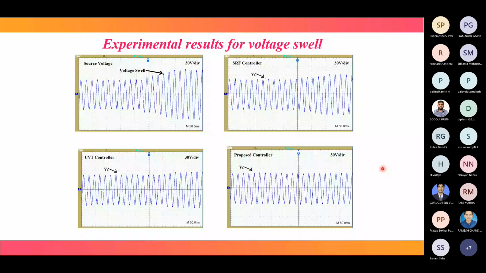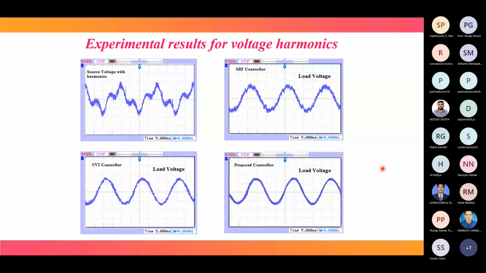So the voltage signal has this much harmonic, meaning it is non-sinusoidal. The SRF controller makes the signal sinusoidal, but still different glitches are there. Here with UVT it is a little bit less, but here it is sinusoidal with very few glitches. So this is for current harmonic elimination. The previous one was for voltage harmonic.